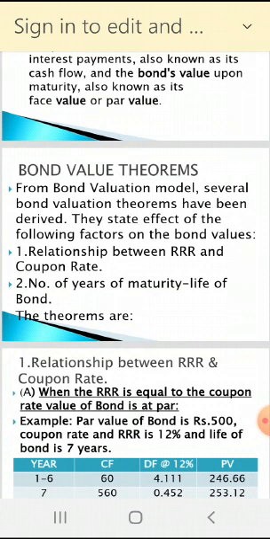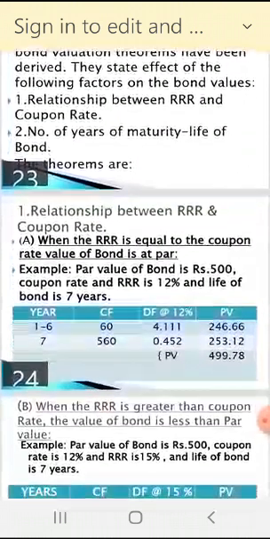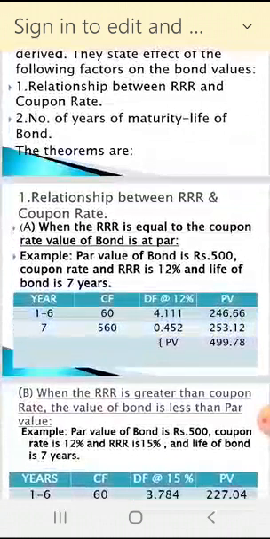First one, the relationship between the required rate of return and coupon rate. Second, the number of years to maturity, the life of the bond. So in theorem number 1, the relationship between required rate of return and coupon rate.